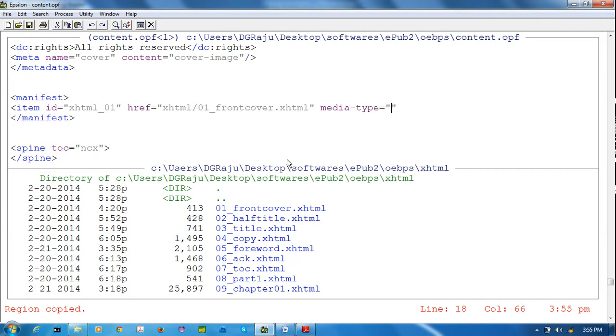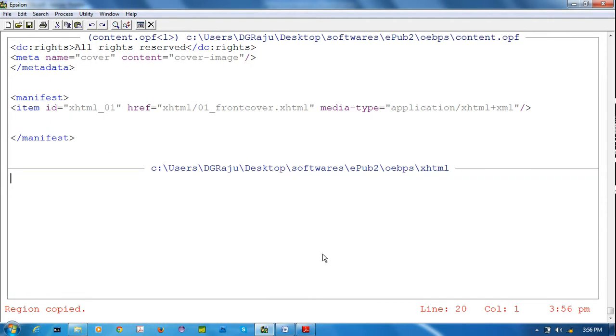Media type means this file's extension is XHTML, so that media type we have to give. It is application/xhtml+xml. Self-closing, finish. We have to give the remaining XHTML files like that.